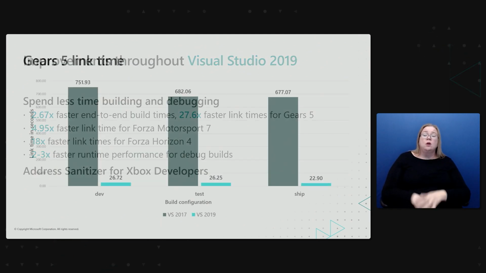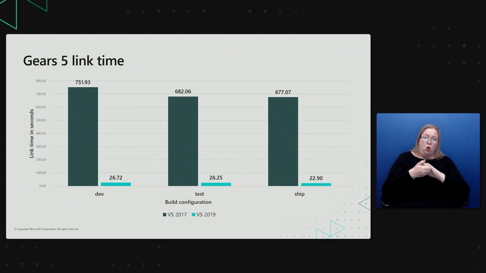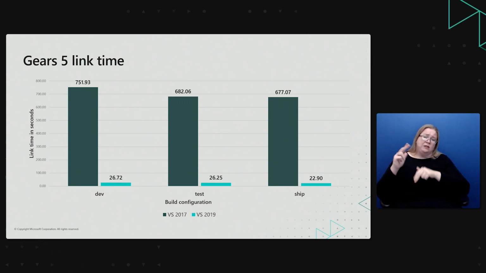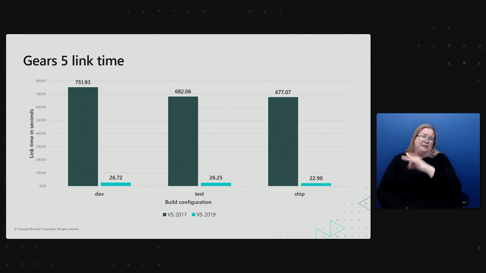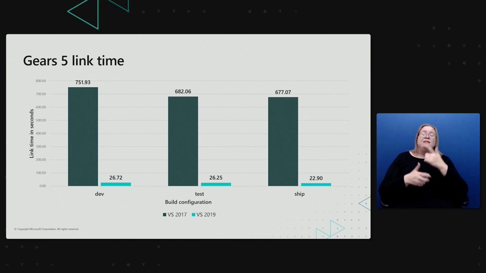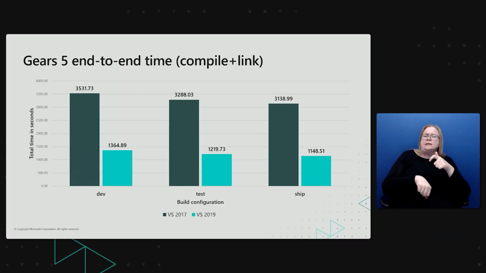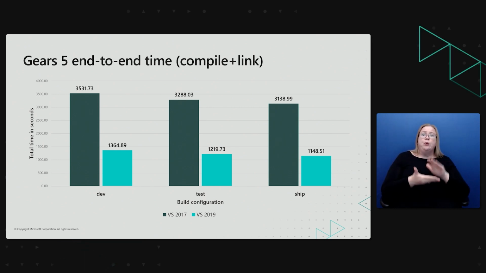The Gears 5 team at the Coalition compared VS 2019 and VS 2017 on 3 different build configurations. They saw 27.9x faster build times in VS 2019. RL from the Coalition said that shorter build iteration will allow developers to have more time to write quality code and fix bugs. In addition to link time, build times were also greatly reduced.